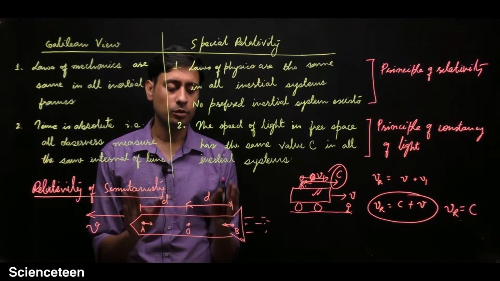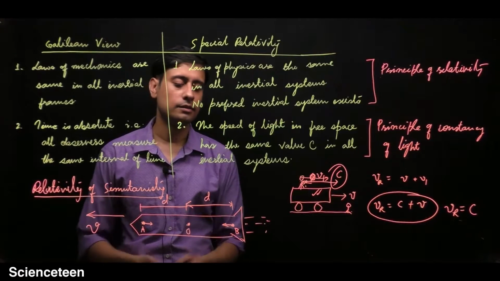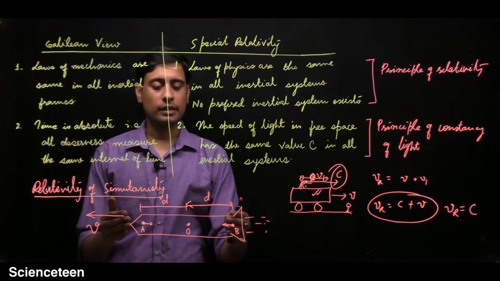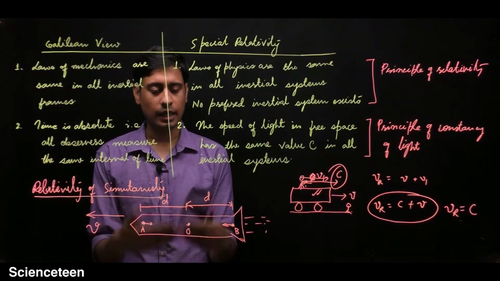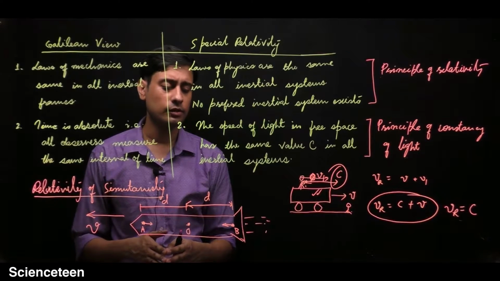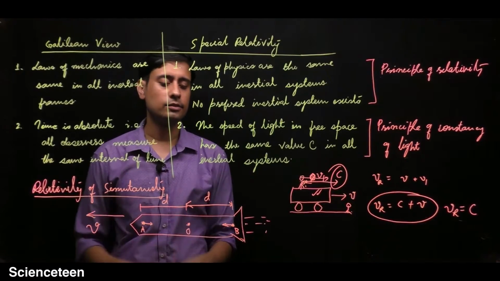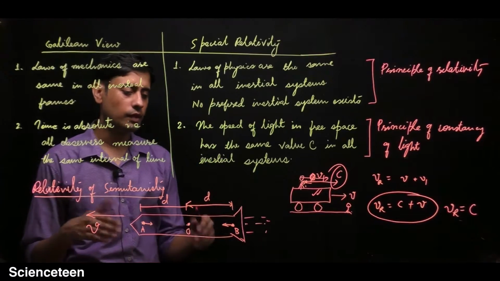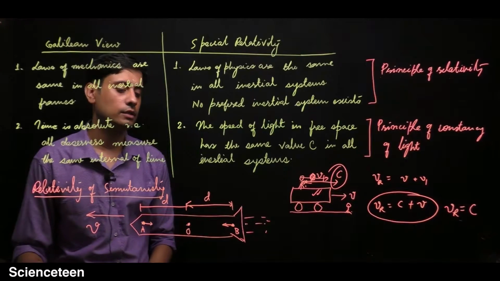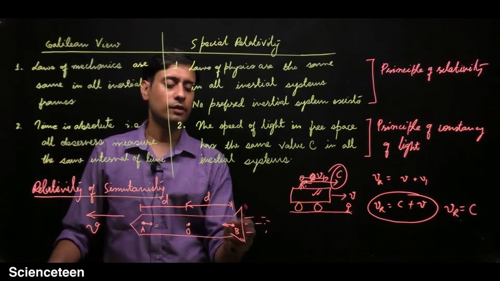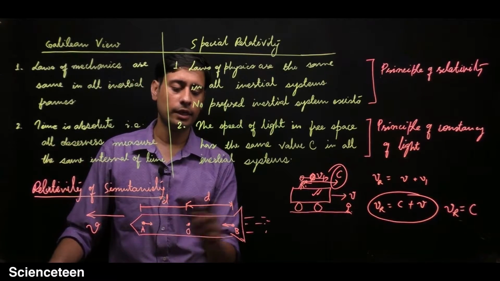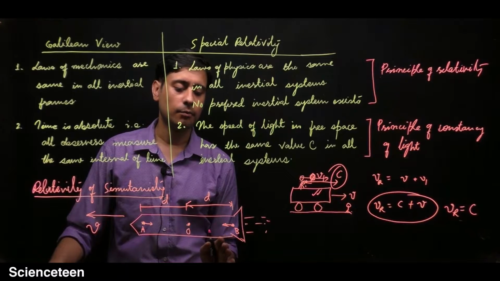And since these two signals are signals of light, they must have the same velocity, and since they have come simultaneously, the events have occurred simultaneously. The events of emission of these signals from points A and B have occurred simultaneously.